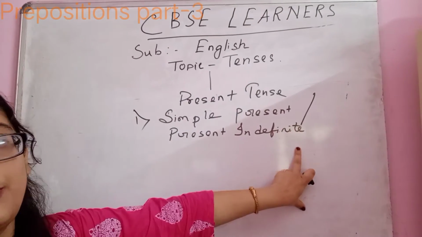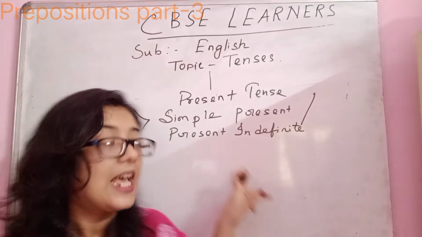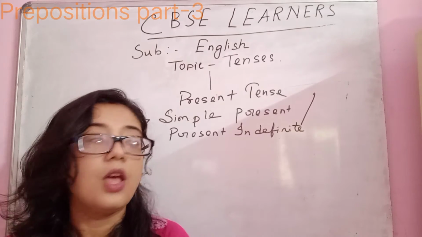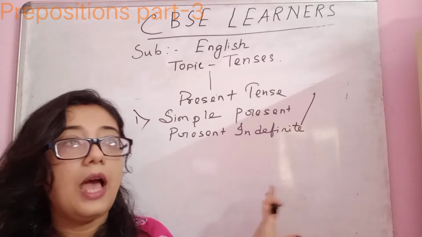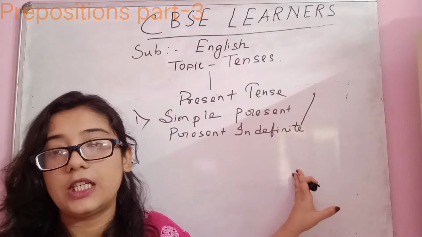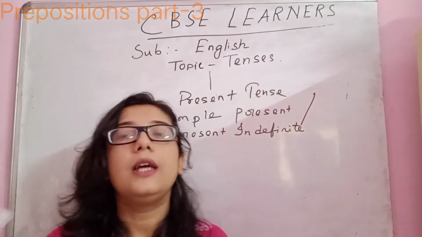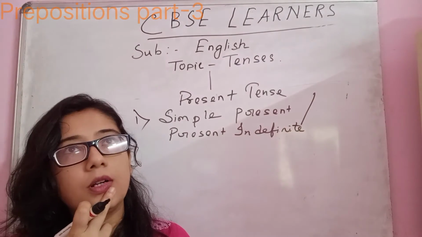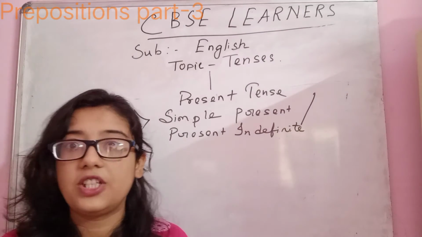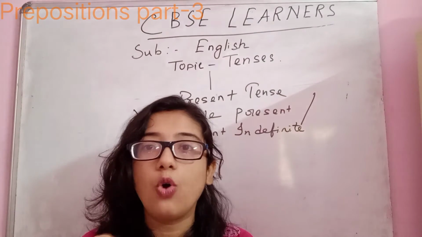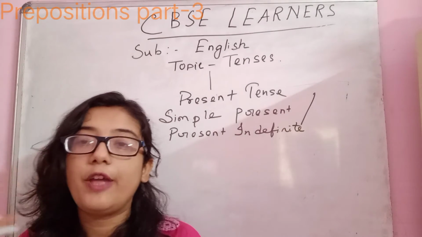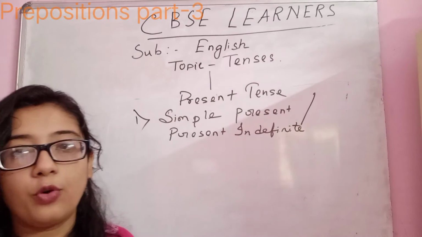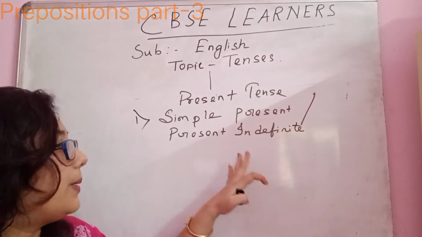Now what does a simple present or present indefinite indicate? Simple present is the action which is happening in the present time, and under this category fall the habitual truth, the eternal truth, habitual action, or quotations. Sometimes quotes like Newton says, for every action there is an equal and opposite reaction, come under simple present tense.